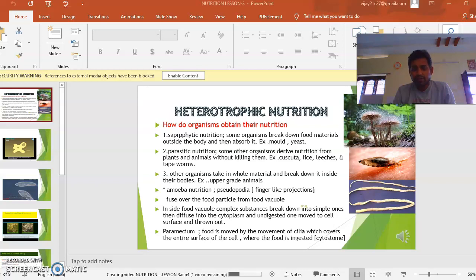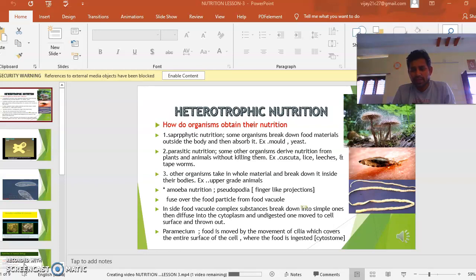into their body. Next, heterotrophic nutrition is parasitic nutrition. Some other organisms derive nutrition from plants and animals without killing them. Examples for this are Cuscuta, lice, leech and tapeworm.